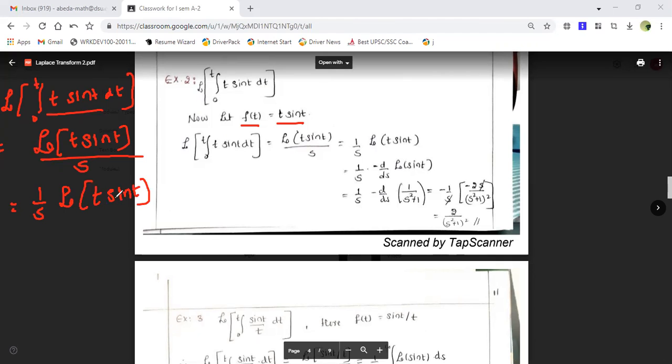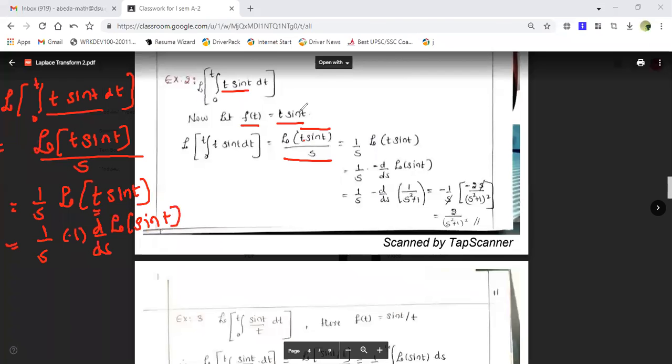Guys, if you notice here, it is both the integral form as well as the t into f of t form. First I have applied the 0 to t formula, that is, the integration from 0 to t can be written as the Laplace transform of f of t upon s. Once I applied this, now I'm going to apply the t into f of t form. So t into f of t means 1 upon s, and since t is here, it is minus 1 into d by ds of the Laplace transform of sin t.